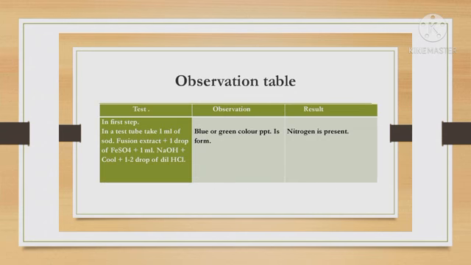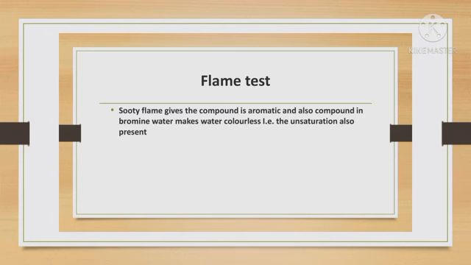Now the observation table. Test: 1 ml of sodium extract plus 1 drop of FeSO4 plus 1 ml NaOH, color develops, plus cool dilute HCl or H2SO4. Observation: blue or green color precipitate. Inference: nitrogen is present. Now the flame test. Sooty flame shows the compound is aromatic, and the compound in bromine water makes the water colorless. For example, unsaturation is also present.